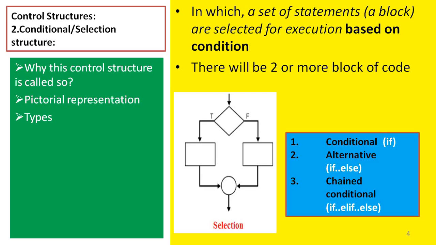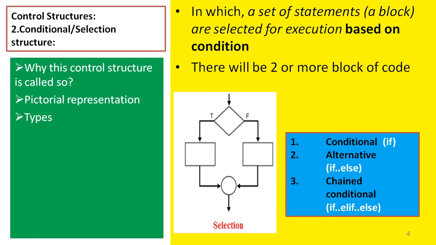Since they are selected for execution based on some conditions, it is known as conditional or selection control structure. In general, there will be at least 2 blocks, and a block of code will be selected based on the condition.